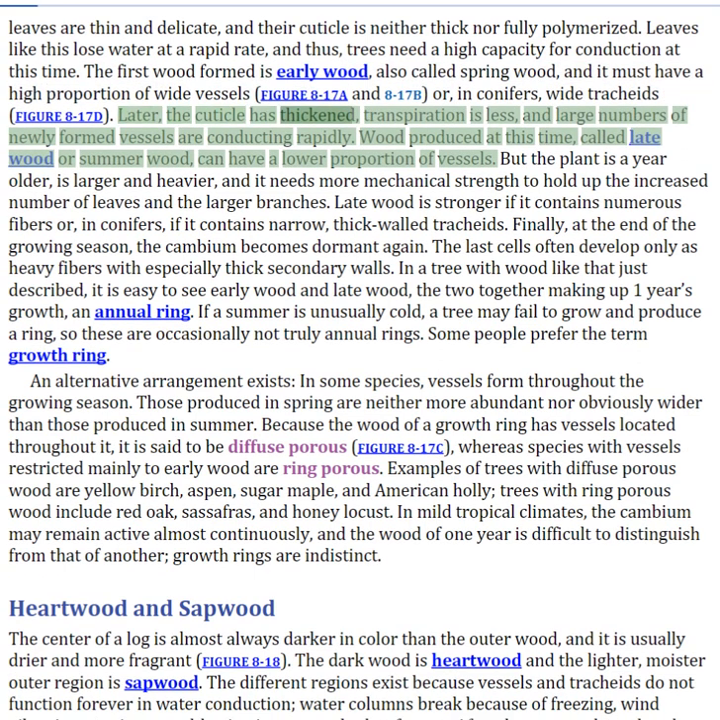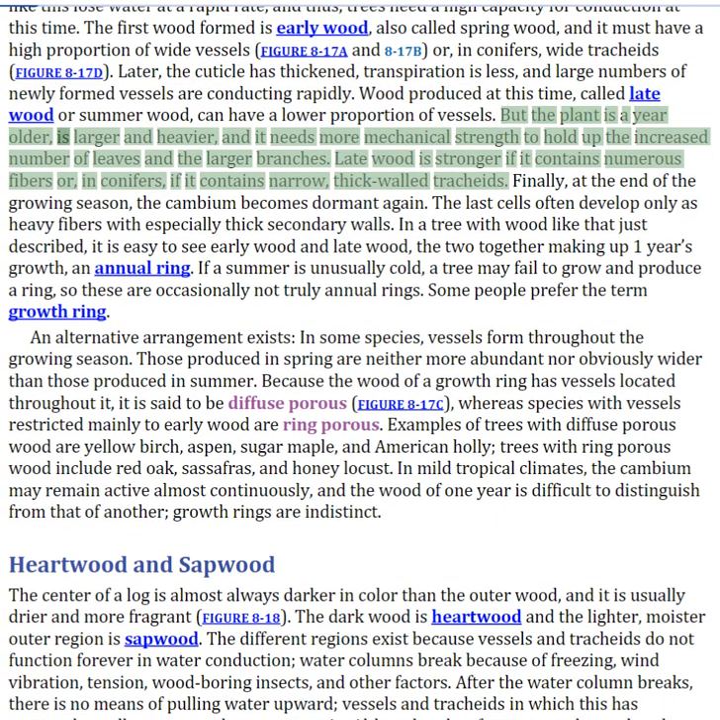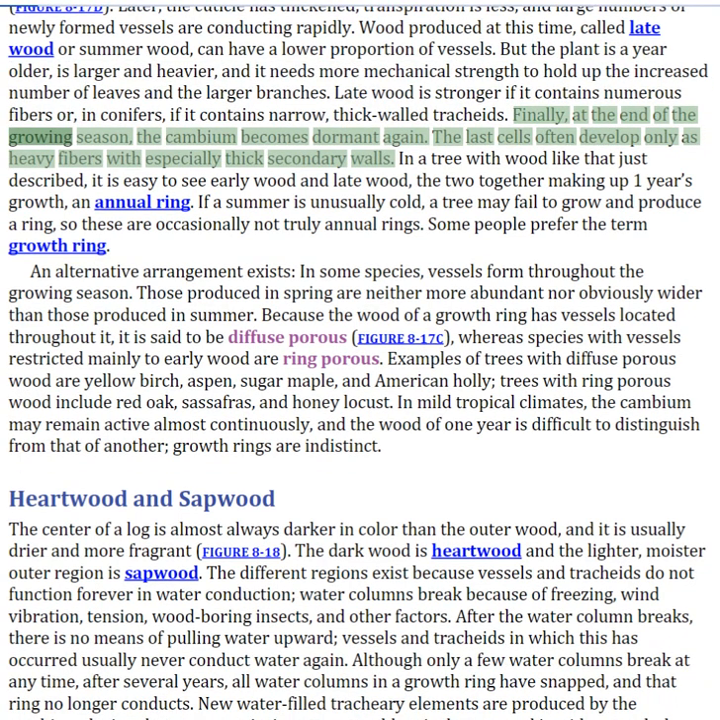Later, the cuticle has thickened, transpiration is less, and large numbers of newly formed vessels are conducting rapidly. Wood produced at this time, called late wood or summer wood, can have a lower proportion of vessels. But the plant is a year older, is larger and heavier, and it needs more mechanical strength to hold up the increased number of leaves and the larger branches. Late wood is stronger if it contains numerous fibers or, in conifers, if it contains narrow, thick-walled tracheids. Finally, at the end of the growing season, the cambium becomes dormant again. The last cells often develop only as heavy fibers with especially thick secondary walls.